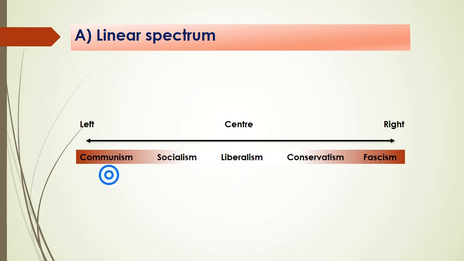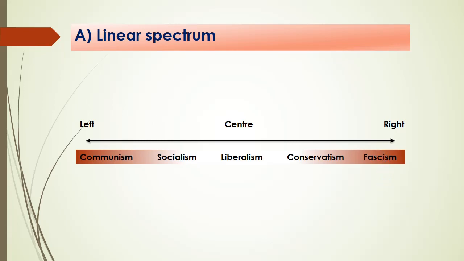Communism, which believes in extreme deregulation, no control of the state, believes in the absence of state, absence of any kind of structure, and total ownership of the individual being, is at one end, that is left. And fascism talks about total control of individual life by a particular authority, that might be the state or a particular individual. Total control of culture, total control of religion, total control of thought.